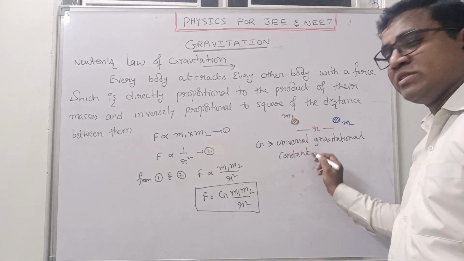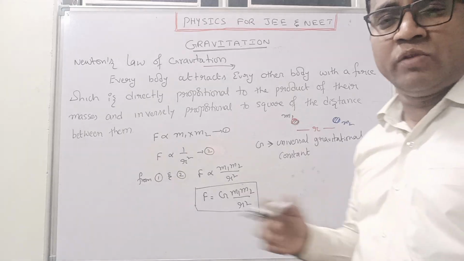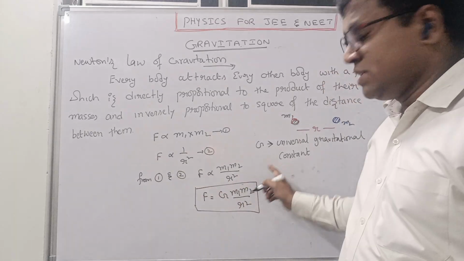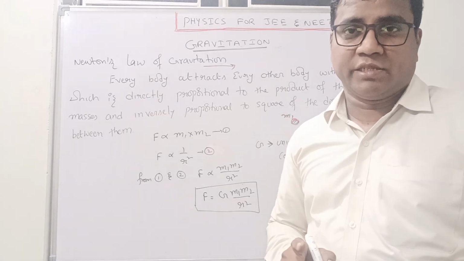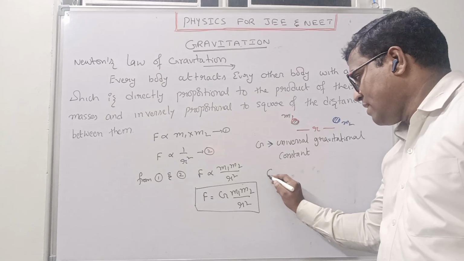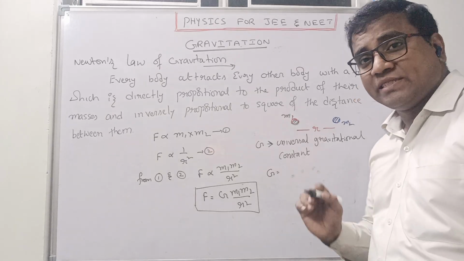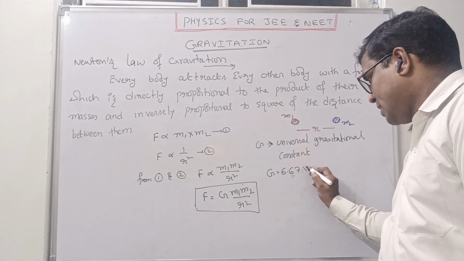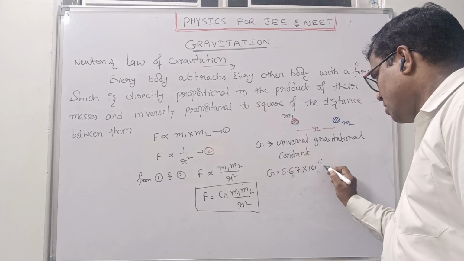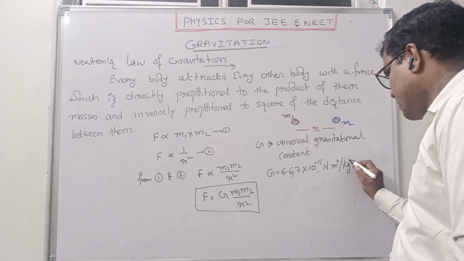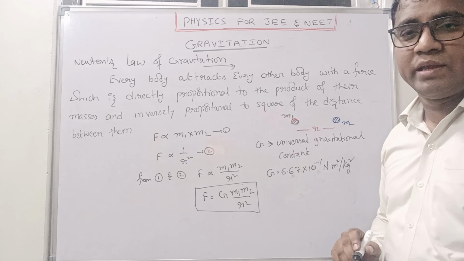What is the meaning of universal gravitational constant? Throughout the universe, you can apply anywhere and everywhere. So capital G value will not change. How much value it is? So G is equal to 6.67 into 10 power minus 11 Newton meter square per kg square.